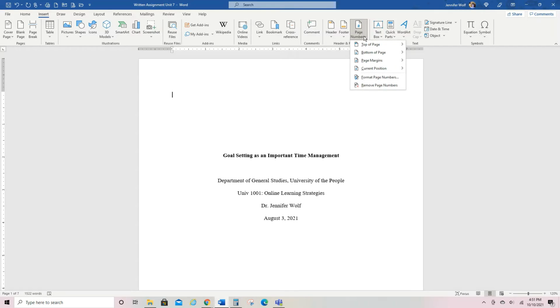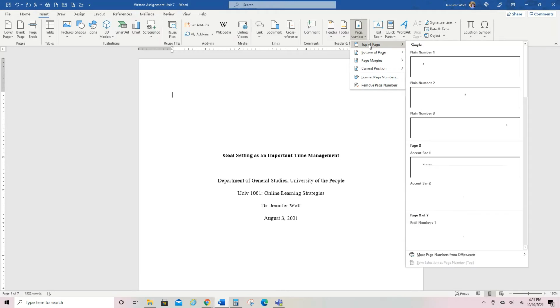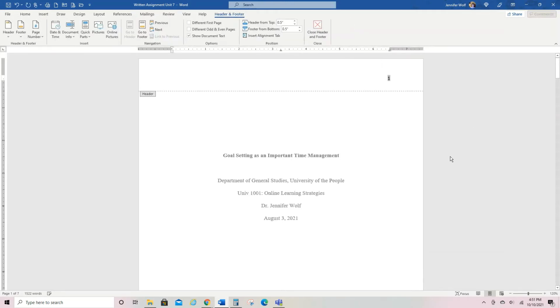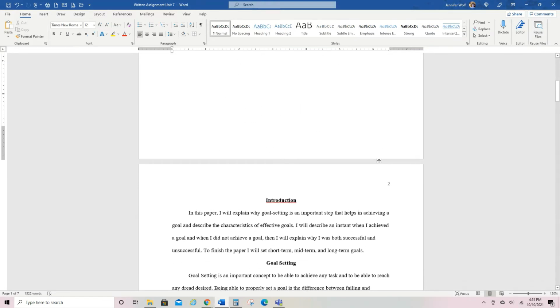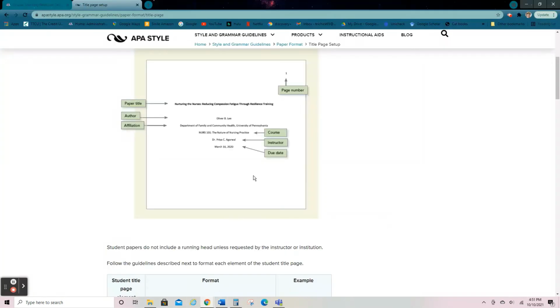So here are your page numbers. They go at the top of the page, and then they go all the way flush right. So that's how you insert your page numbers. Okay, so I'm going to move on, but you do have page numbers on a student paper. So there's your page number. Author, again, that would be the student name. That is not what we do at UoPeople, so don't do that.